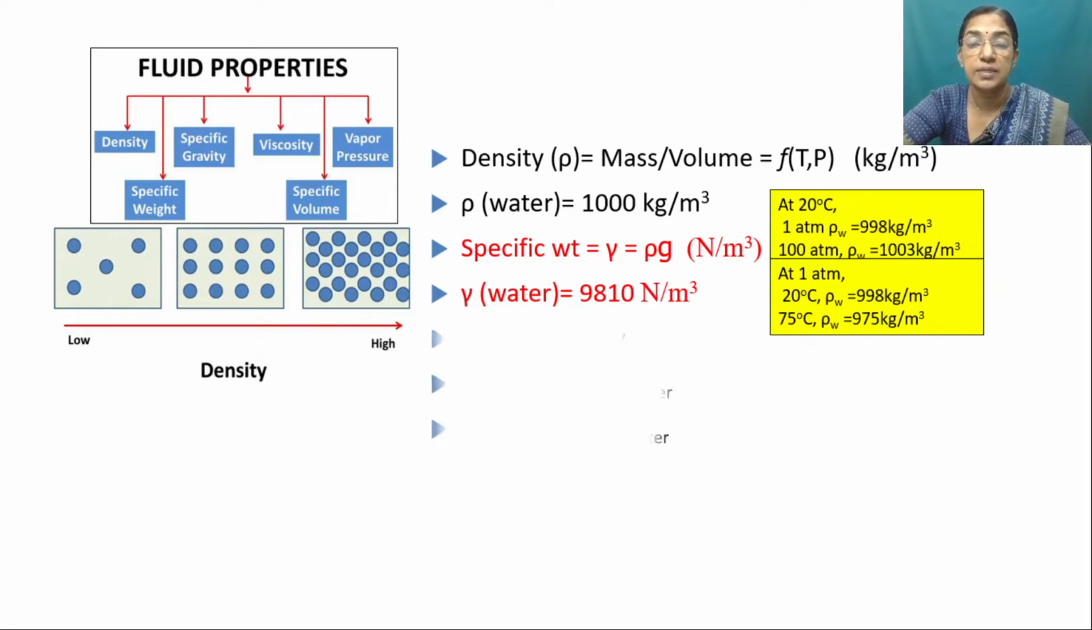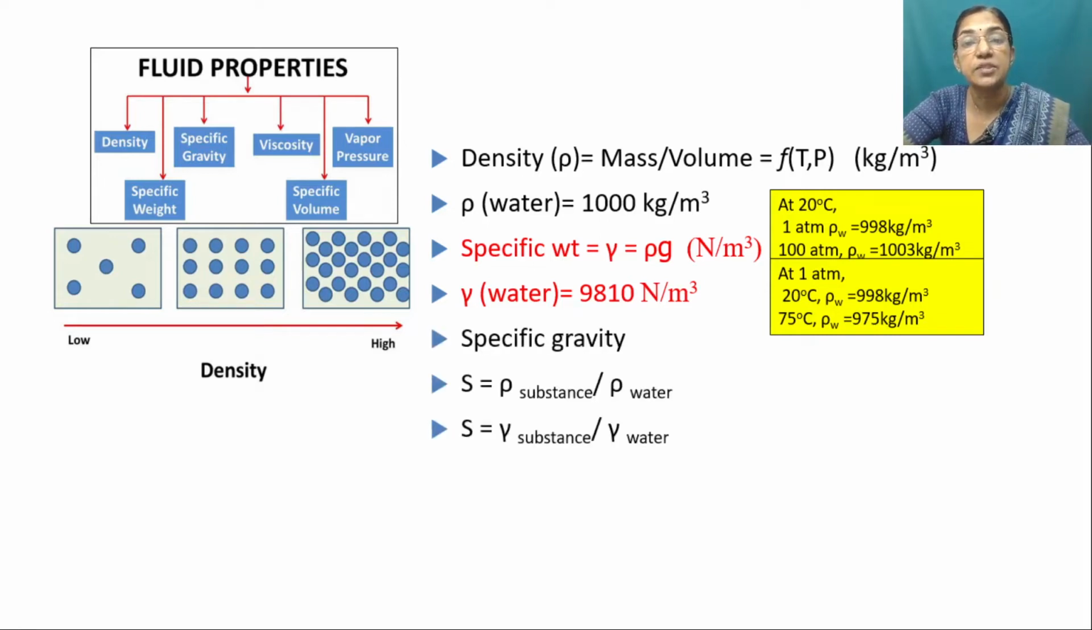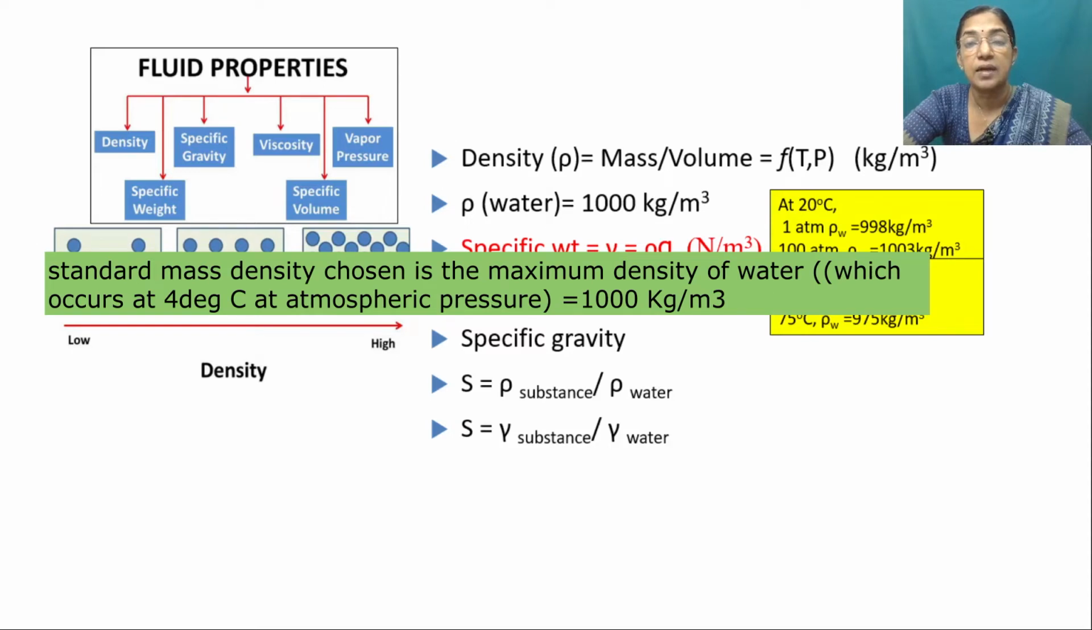Next we are going to discuss specific gravity. Specific gravity is also called relative density. It is the ratio of the density of the substance to the density of water. Water is considered the standard substance, having its maximum density at 4 degrees. To calculate the relative density of any substance, we divide the density of that substance by the density of the standard fluid, water. Similarly, we can calculate the specific gravity by taking the ratio of the specific weight of the substance to the specific weight of water.